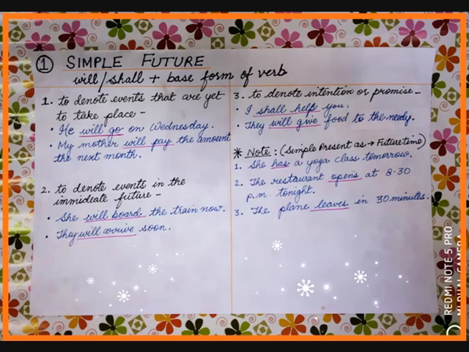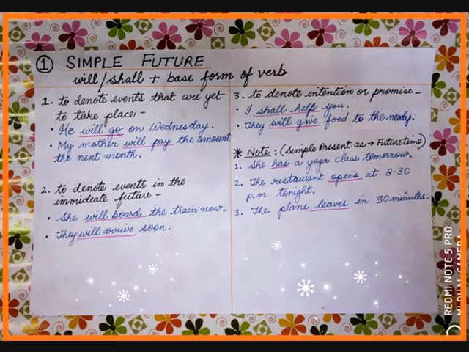He will go on Wednesday. Will go means he has not yet gone, but he will go, and when will he go? On Wednesday, which has not yet come. Second is, my mother will pay the amount next month. Will pay is showing time in future, simple future.